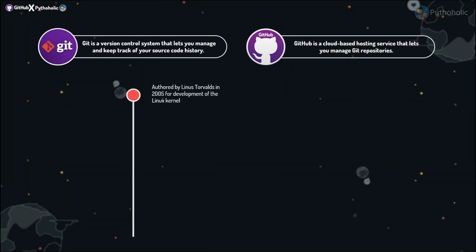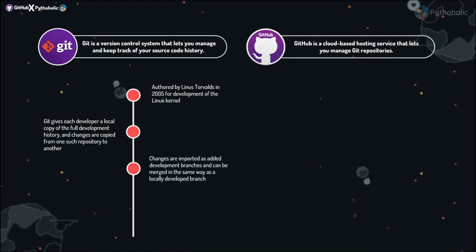As we know, Git is a DVCS, or distributed version control system, and it was authored in 2005 while they were developing the Linux kernel. Git actually gives each developer a copy of the full development history. And that's one of the biggest advantages of using Git. The next point is about branching. We will discuss this in some time.